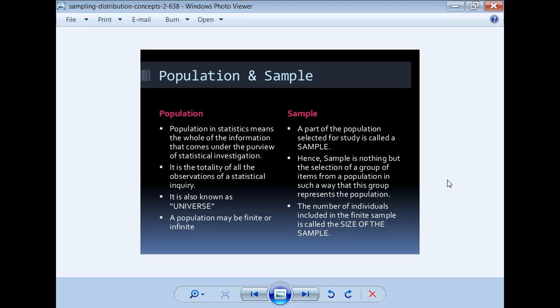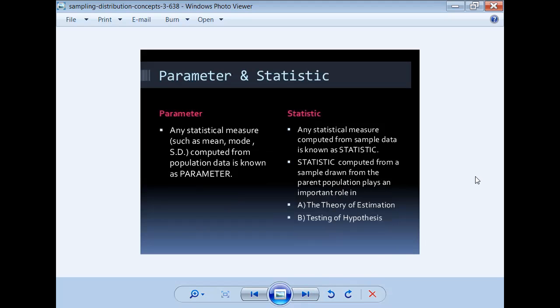Actually, a finite population means it may be possible to count. An infinite population means uncountable values, for example natural numbers, whole numbers. A finite one is, for example, 0 up to 100, whole numbers, natural numbers, integers, whichever you consider. So this is the difference between population and a sample.